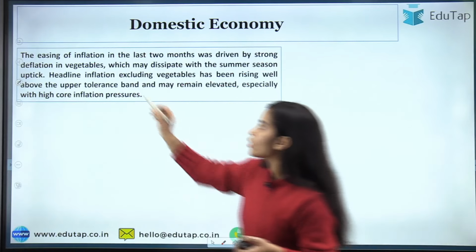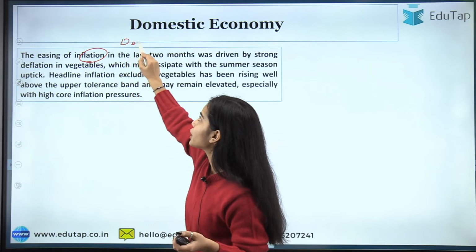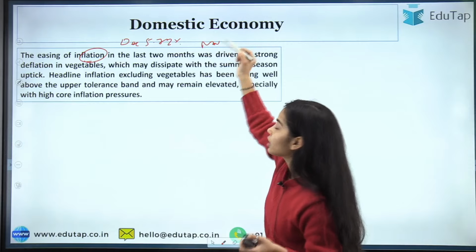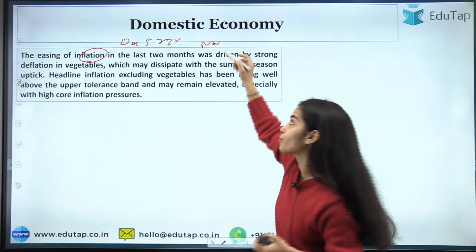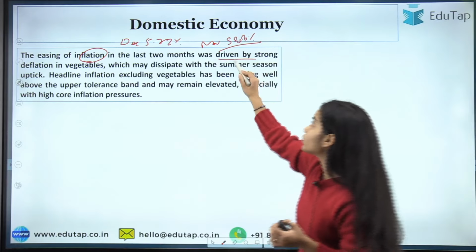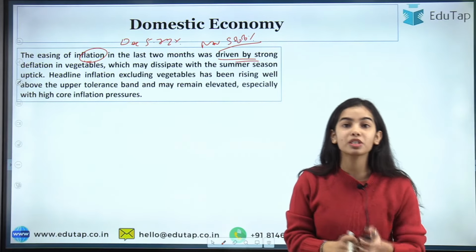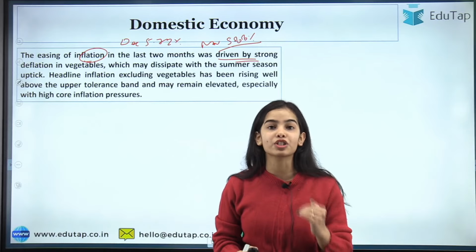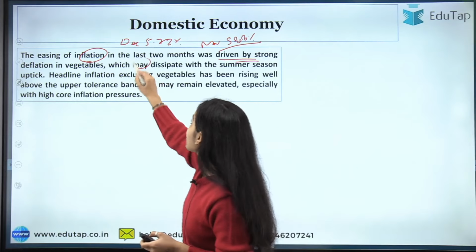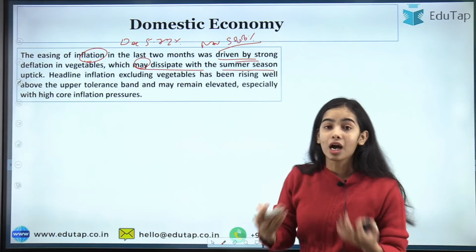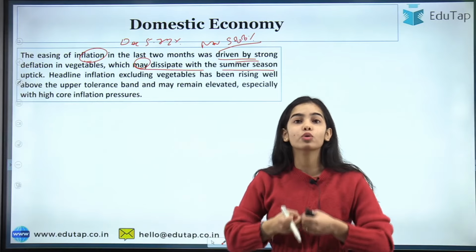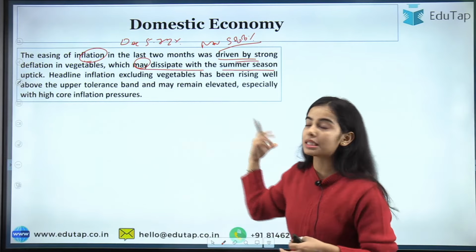So now the easing of inflation. In December the inflation reduced to 5.72%. In November the inflation had decreased from the upper tolerance level to 5.88%, and this is due to strong deflation in vegetables, a double-digit decrease in vegetable prices, which may dissipate when the summer season uptick comes. So the decrease in vegetable prices is expected to end in the summer season.